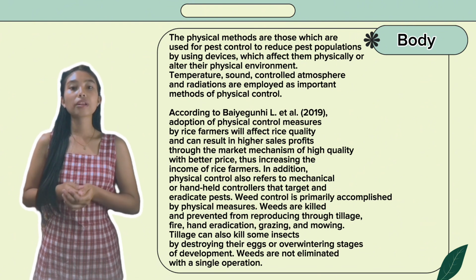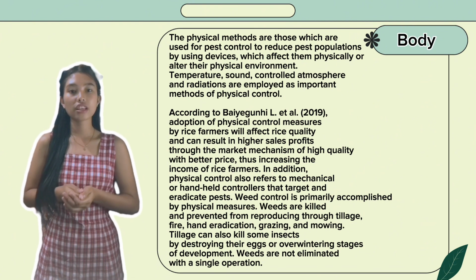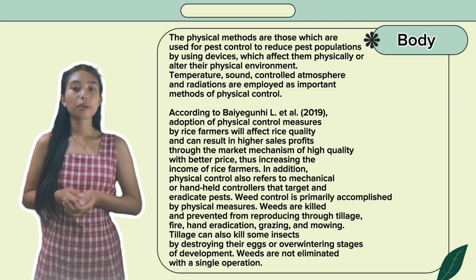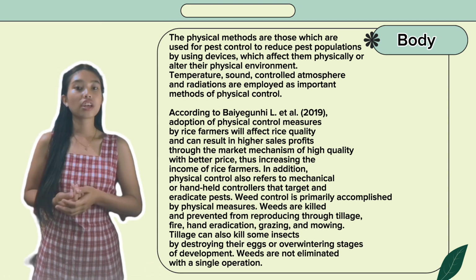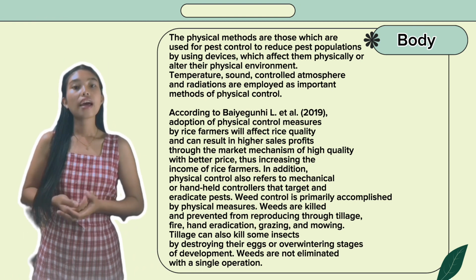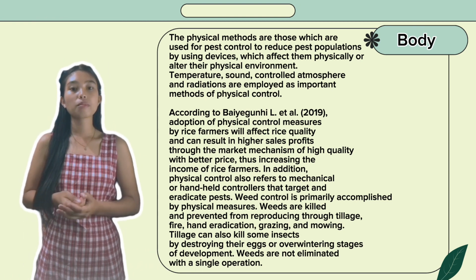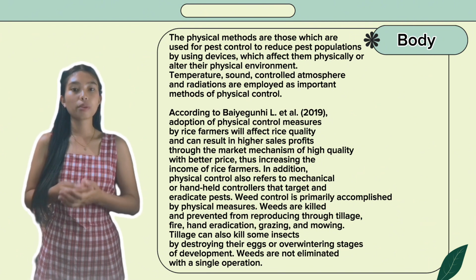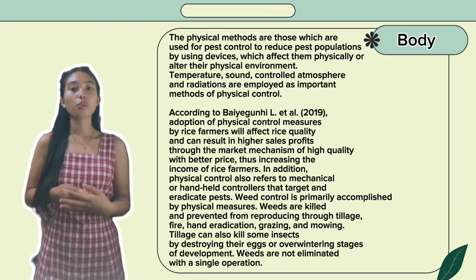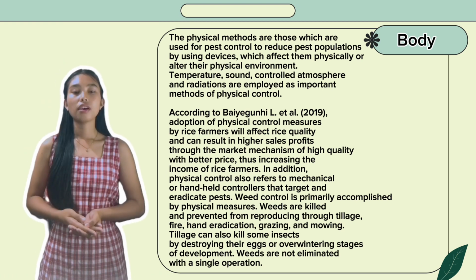Weed control is primarily accomplished by physical measures. Weeds are killed and prevented from producing through tillage, fire, hand eradication, grazing, and mowing. Tillage can also kill some insects by destroying their eggs or overwintering stages for development. Weeds are not eliminated with a single operation.